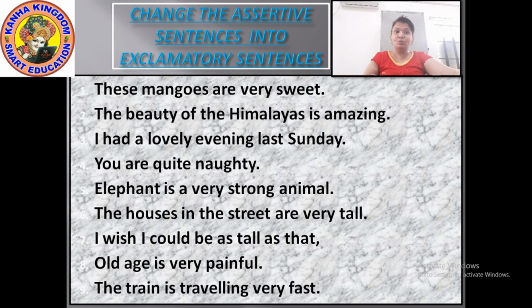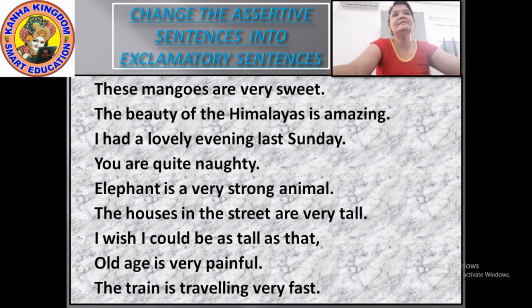Here, no how, no what. Here it's telling I wish. So here you will use an exclamatory word. Which exclamatory word? I'll leave it to you. This sentence is to be done by you. Okay. Old age is very painful. The last three sentences are to be done by you. And the last is, the train is traveling very fast. These three sentences, you do on your own. Okay. Let's see how much you have understood.